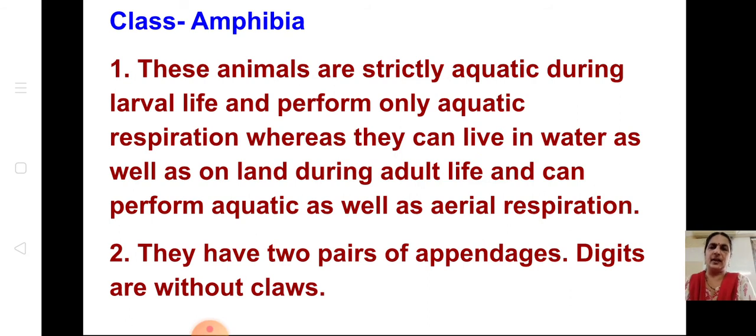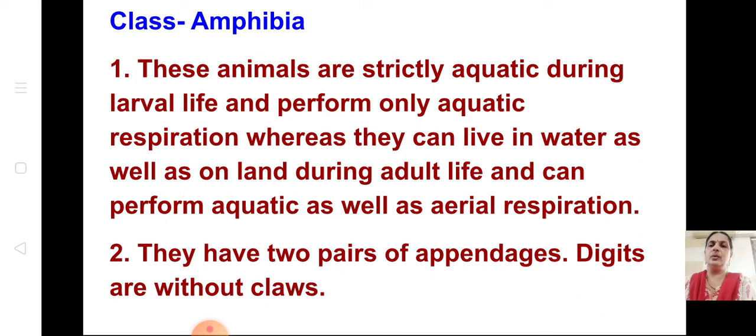Now we come to the next class, Amphibia. These animals are strictly aquatic during larval life. Only in the young larval stage they are aquatic and perform only aquatic respiration, whereas they can live in water as well as on land during adult life. You all know about frogs. Why do we call them amphibians? Because they live in water as well as land. Only in the larval stage are they totally aquatic, and in the adult stage they can perform aquatic as well as aerial respiration. So we say they respire with the help of lungs as well as through their skin.